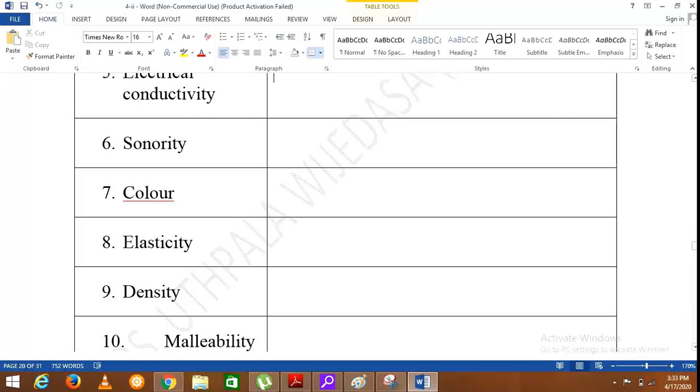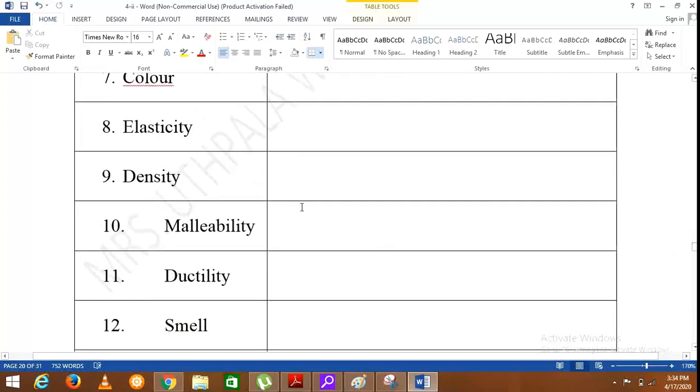Then the density. Later we are going to discuss density in detail in the same unit. So for the moment I will say density is the mass of a unit volume. When we take 1 liter of one substance and 1 liter of another substance, and measure the mass of these two substances, the denser one will have a higher mass. That is the density, mass of a unit volume.